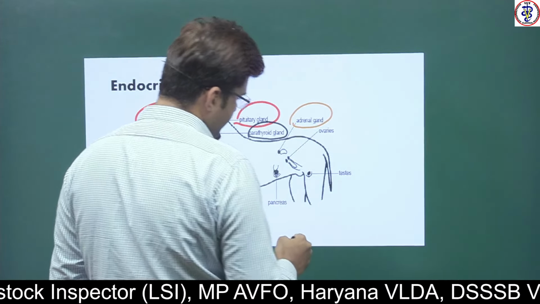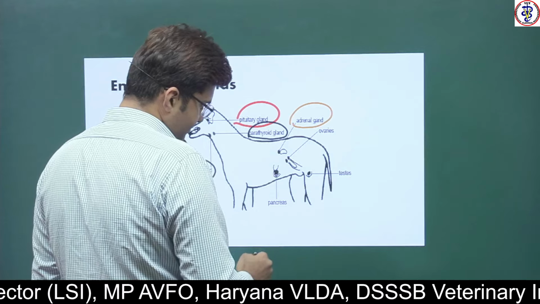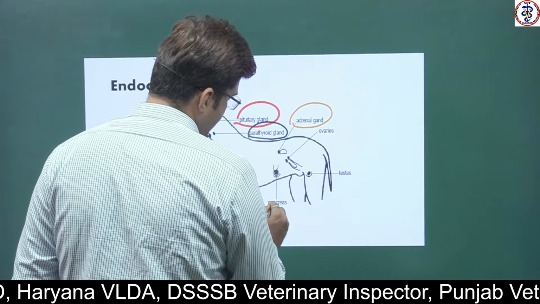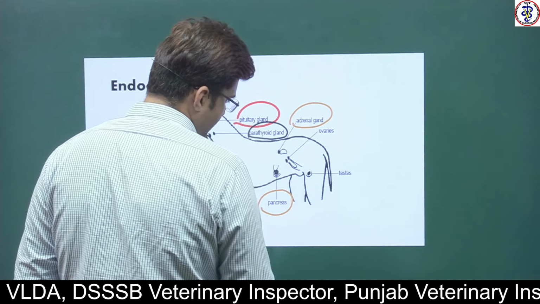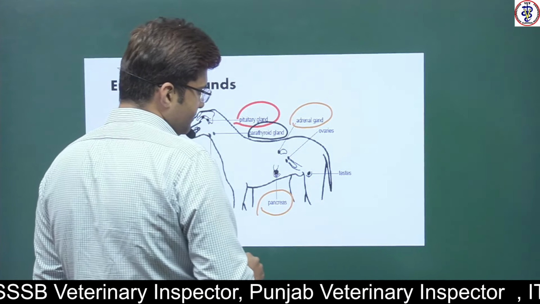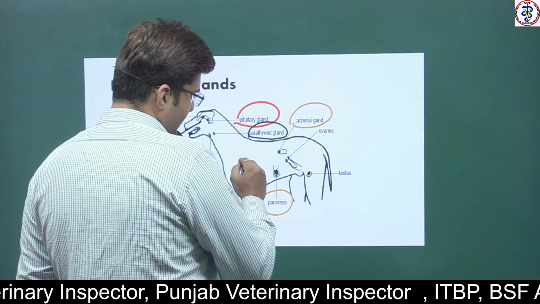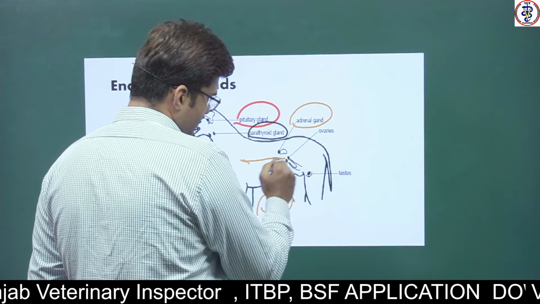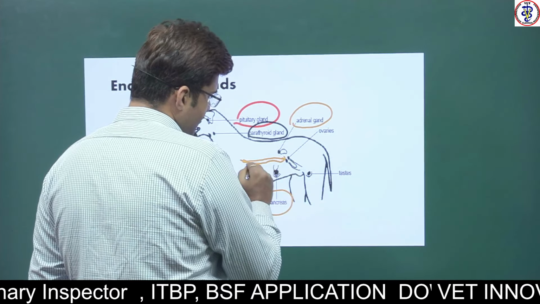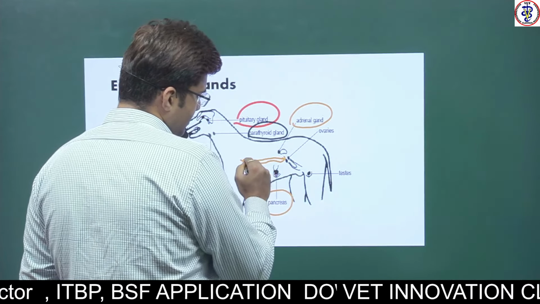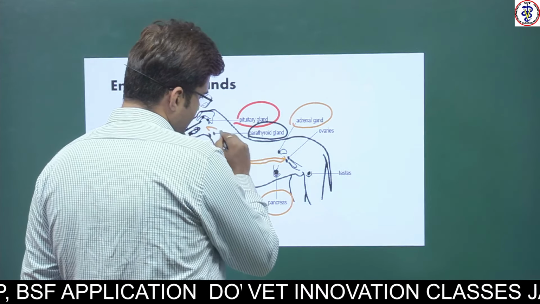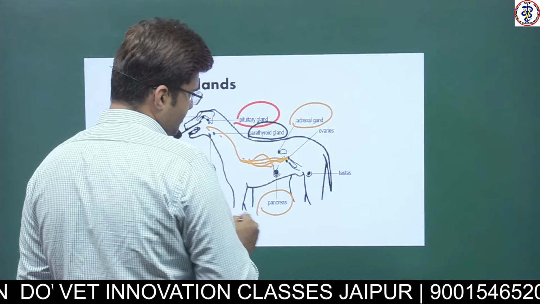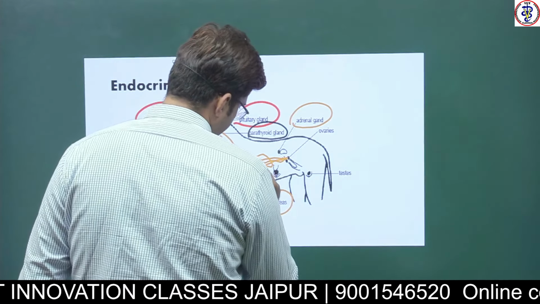Around the abdominal region we have the pancreas. Then the gastrointestinal tract of the animal, which includes the stomach and the small intestine.